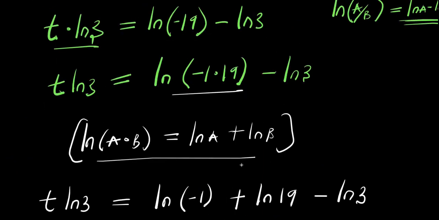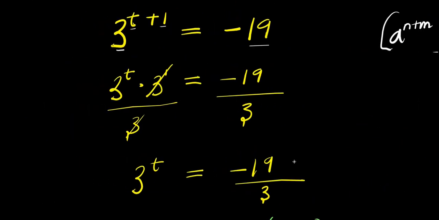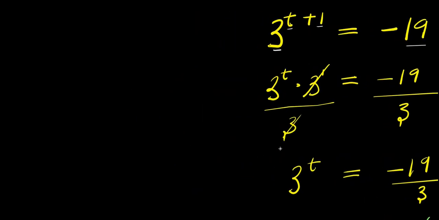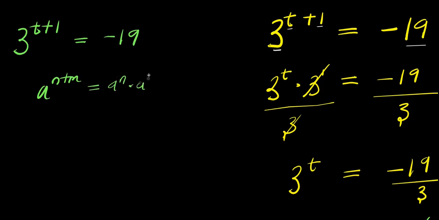Now the next thing I'm going to do will be to solve this using another approach. So let's do that. If you have 3 power t plus 1 equals negative 19, then remember a power n plus m equals a power n times a power m.